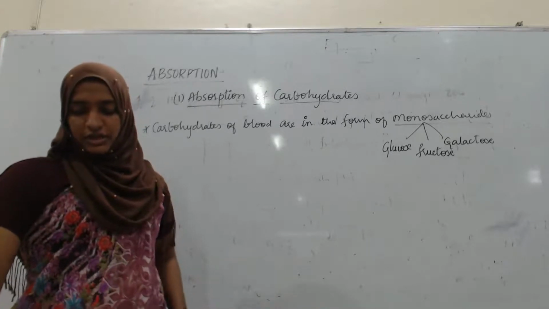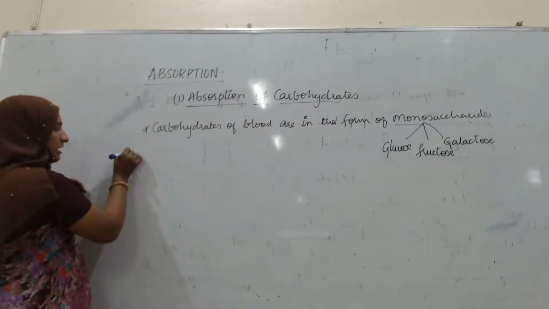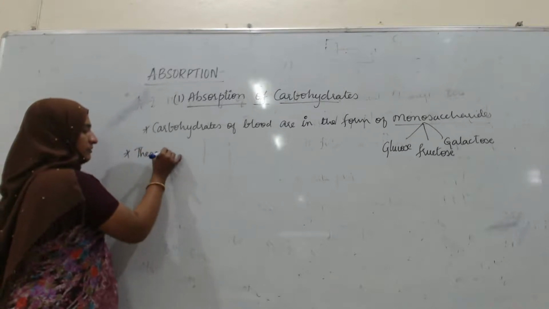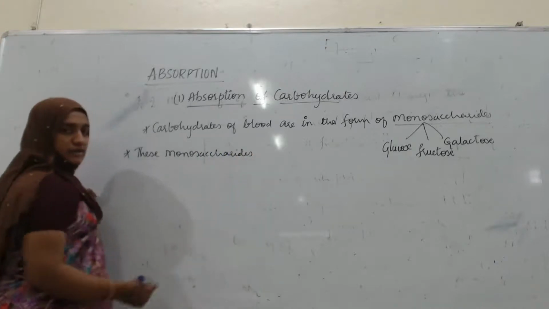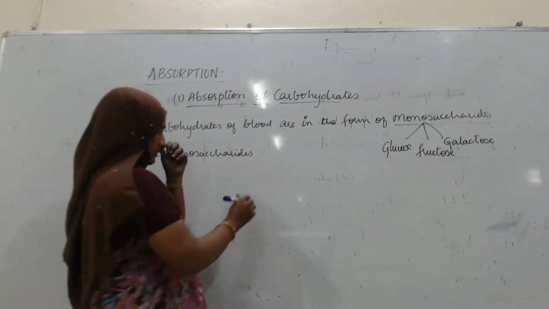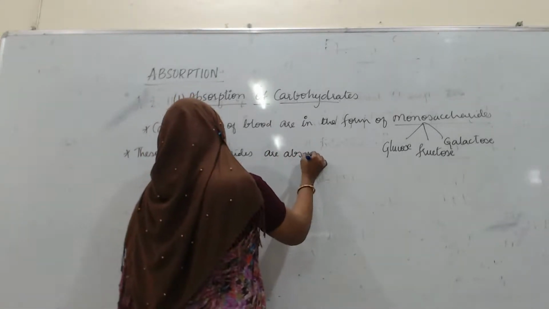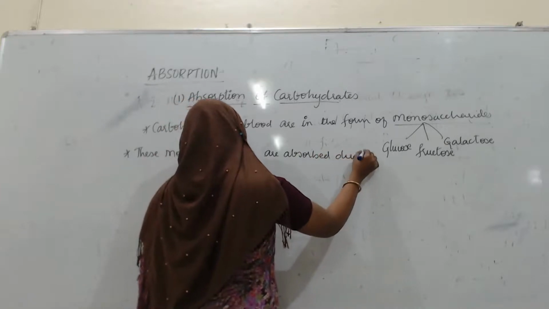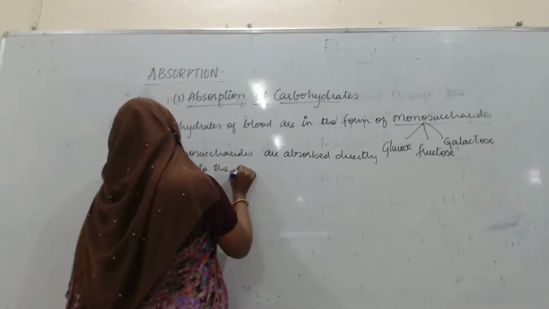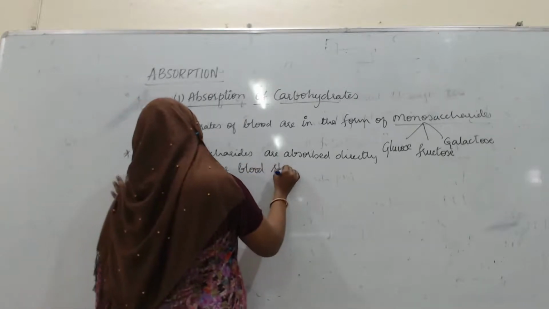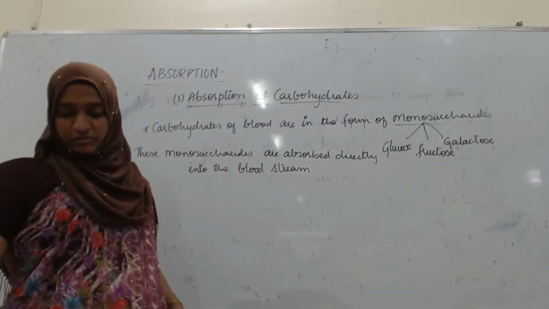Some absorption into the lymph undoubtedly occurs, but directly they pass through the bloodstream.